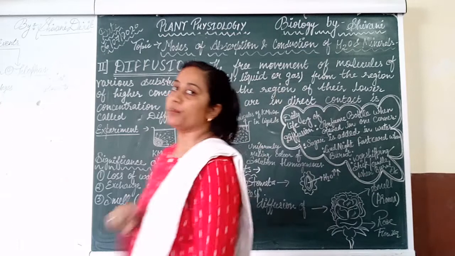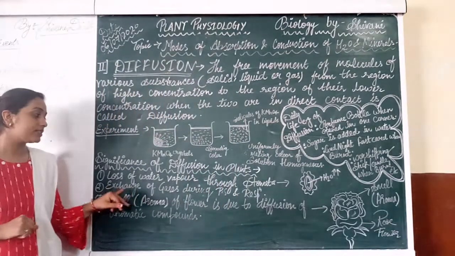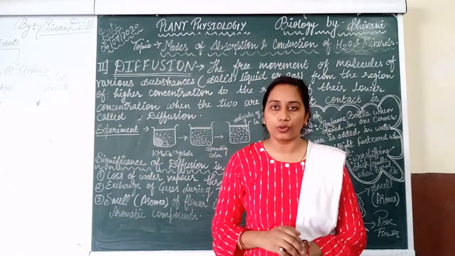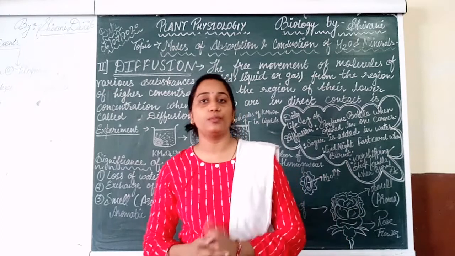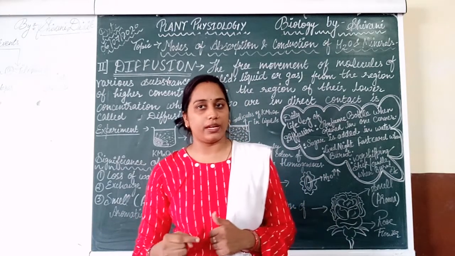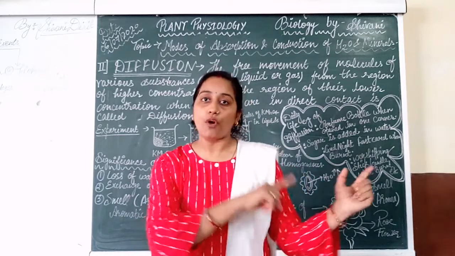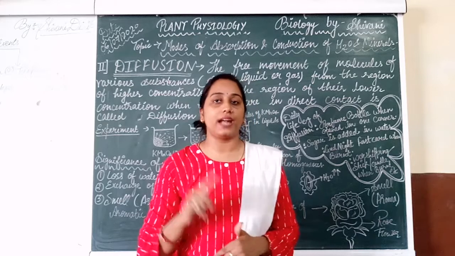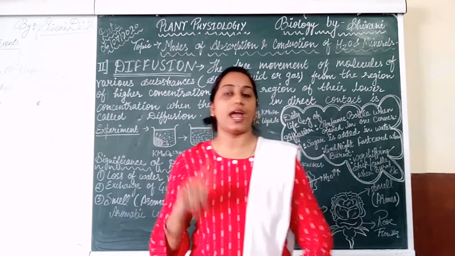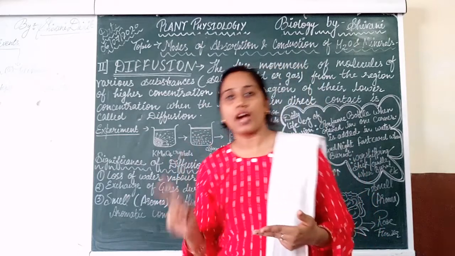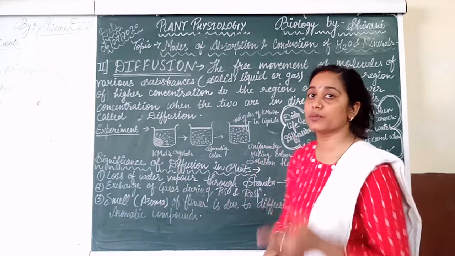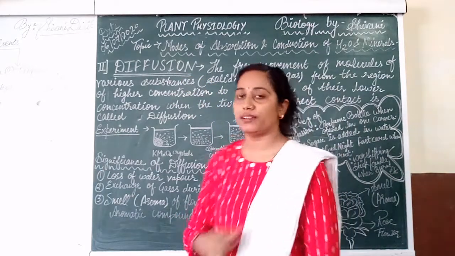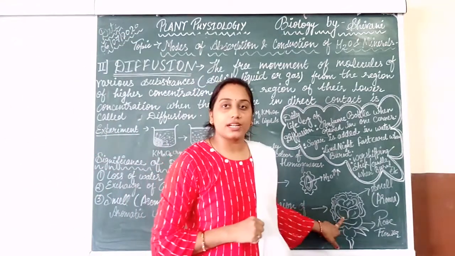The second significance or importance is exchange of gases during photosynthesis and respiration. As we know, plants do the photosynthesis process, manufacturing food by themselves, and also respiration. So they require the exchange of oxygen and carbon dioxide in both processes. During photosynthesis and respiration, the exchange of carbon dioxide and oxygen takes place by the phenomenon called diffusion. Is this clear?